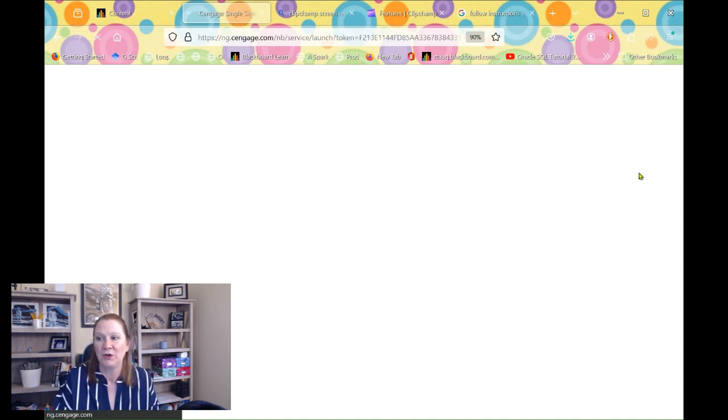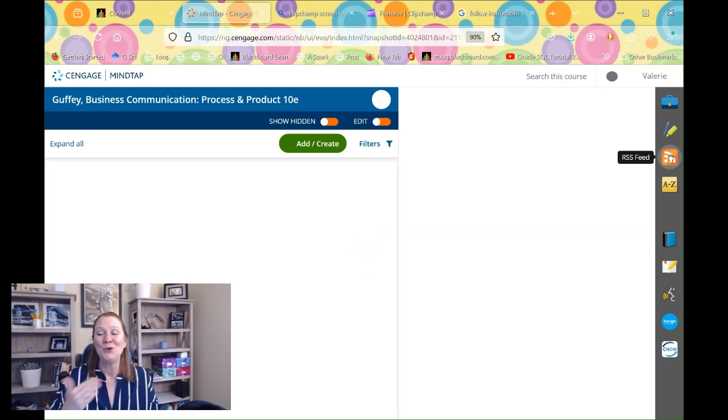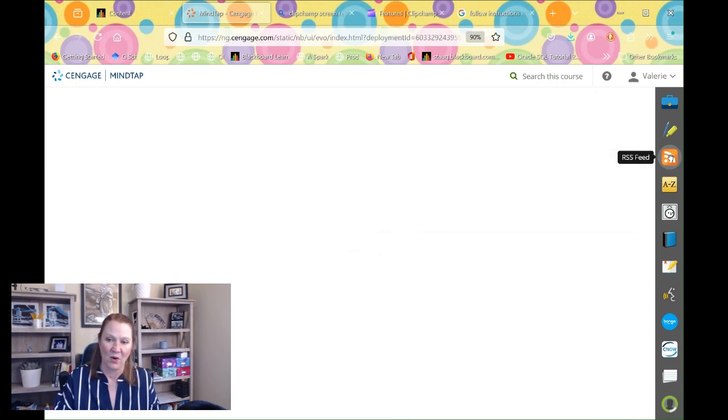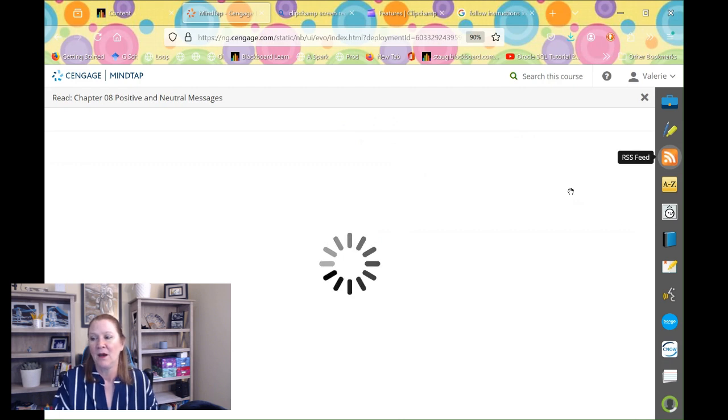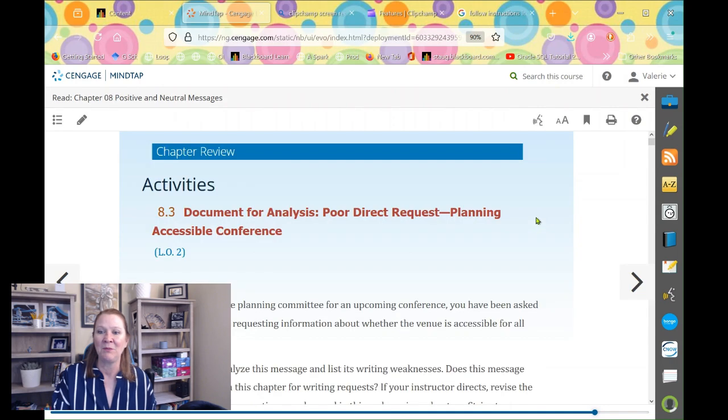And once it loads, we're going to look for a tool tray over here to the right side of the screen, and that will allow you to open your book so you can use your book to actually answer the questions that are being asked of you, okay? And I highly recommend doing this before you get started on your writing assignment.